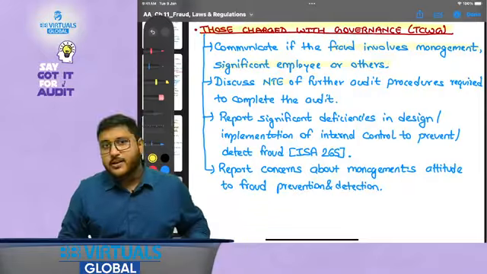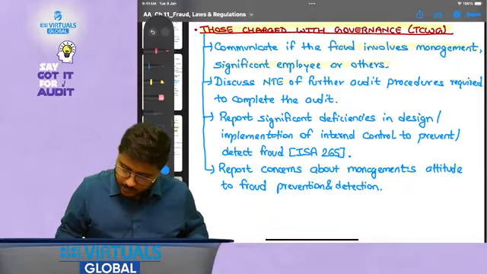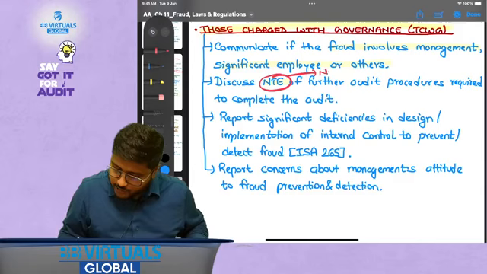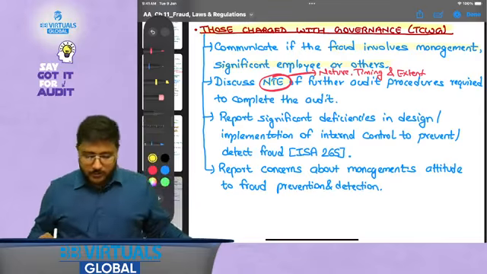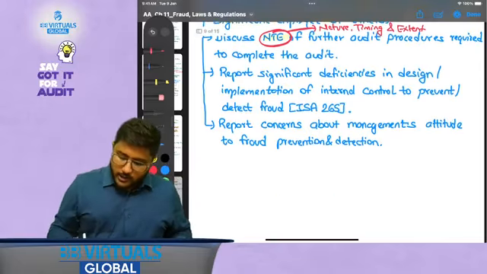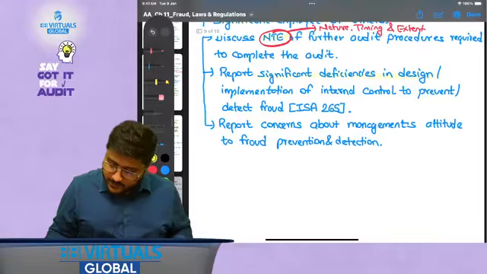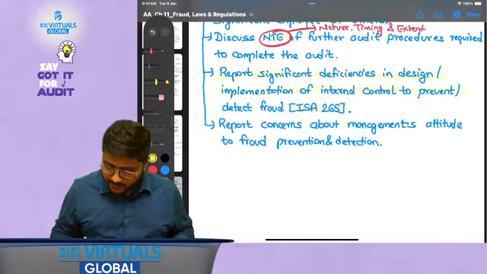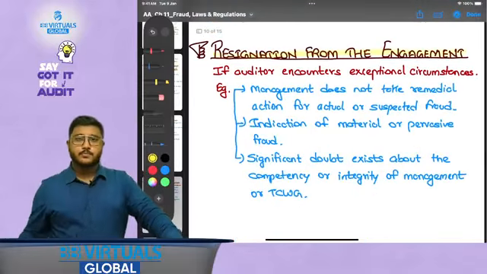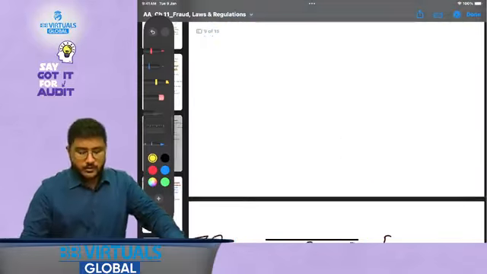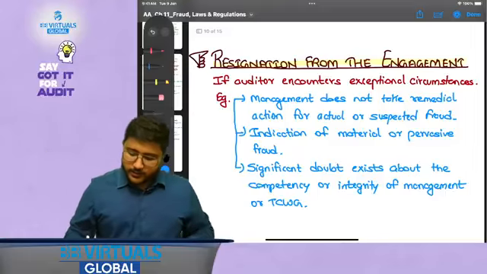Discuss NTE. What is it? Nature, timing and extent of further audit procedures required to complete the audit. Report significant deficiencies in design and implementation of internal controls as per ISA 265, and report concerns about management's attitude to fraud prevention and detection.